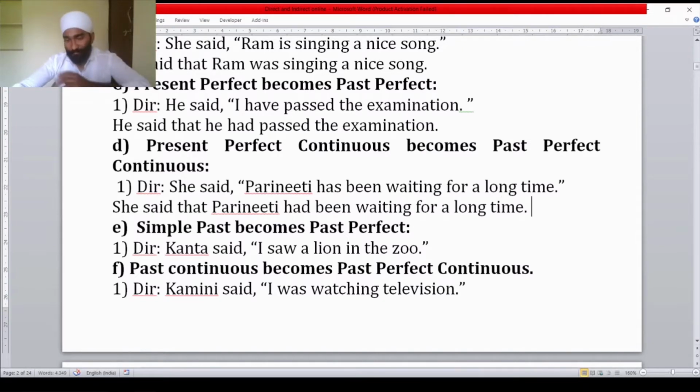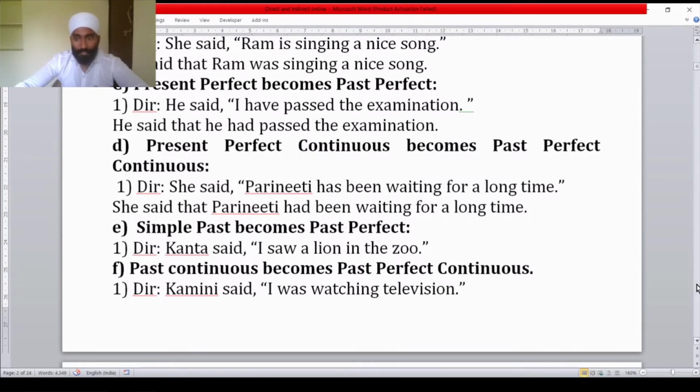See students, if you know the tenses very well, here you will not face any problem. So this is why you should have command over the tenses. Here in this sentence, only has we have replaced with had. So the tense became past perfect continuous tense. Had plus been plus verb with ing. This is the formula for past perfect continuous.